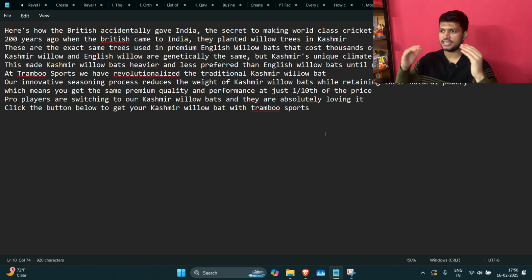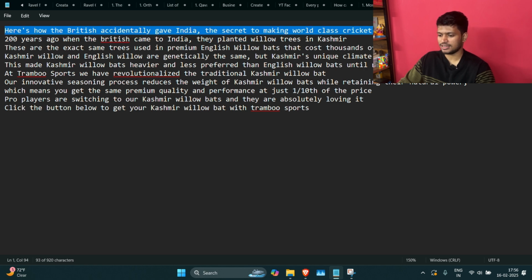We basically changed the perspective of our target audience of looking at Kashmir willow bats, and you'll see how we did that in the script. So if you look at the hook, it is: here's how the British accidentally gave India the secret to making world-class cricket bats. So the hook in itself is very intriguing, like how exactly did the British give India the secret to making world-class cricket bats, and they accidentally gave it away. Another factor which managed to grab attention over here is the colonial history between Britain and India. So that was another thing which I leveraged in the script.